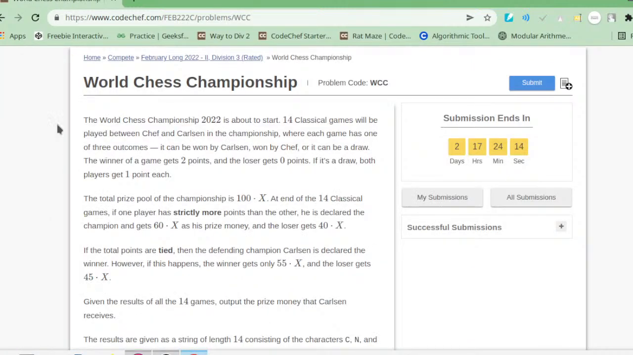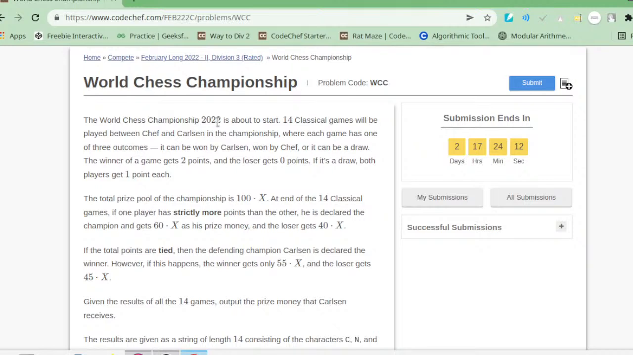World Chess Championship. Okay, the World Chess Championship 2022 is about to start. 14 classical games will be played between Chef and Carlsen. These are the player names, and there are a total of 14 classical games, where each one has 3 outcomes. Either the match can be won by Carlsen, won by Chef, or it can be a draw. The question seems to be interesting.